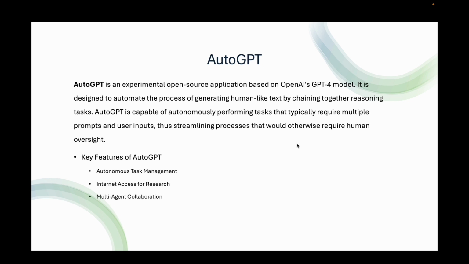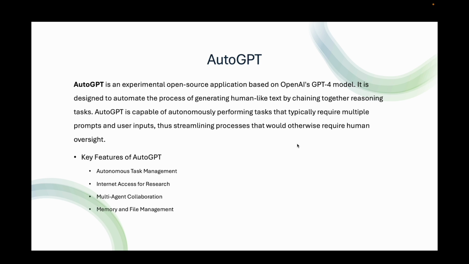Multi agent collaboration. AutoGPT can deploy multiple agents with specialized roles. These agents can collaborate and exchange information to solve complex tasks, similar to multi agent frameworks like AutoGen. Memory and file management.